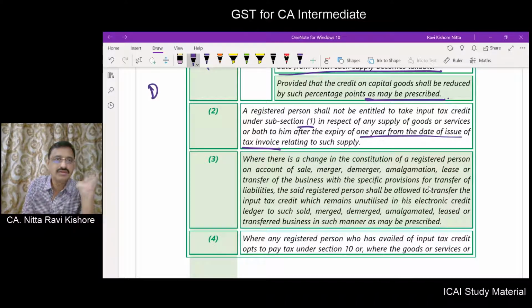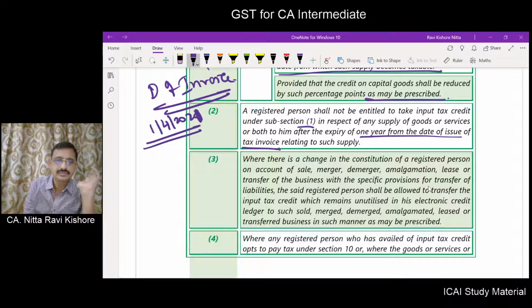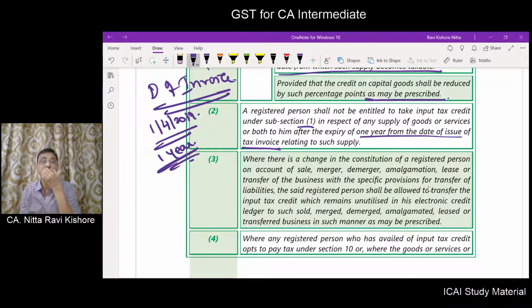So the date of the tax invoice is very important. Suppose this is dated 1st of April 2019, then at the most within 1 year you have to avail the input tax credit. After the expiry of 1 year, you are not eligible to take the input tax credit on that invoice.